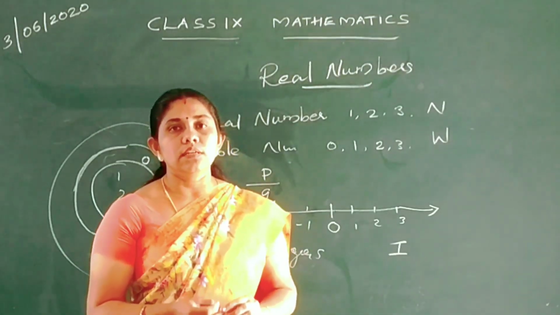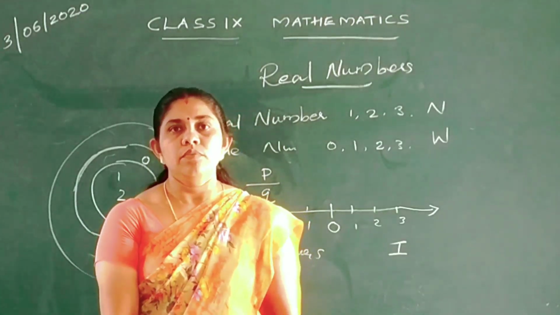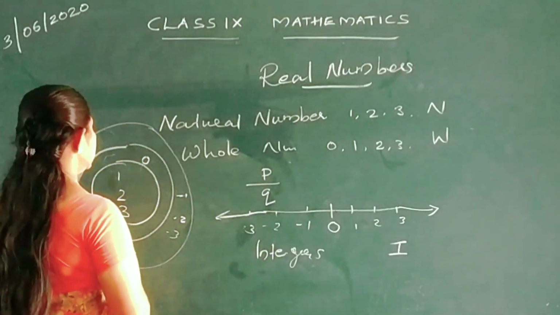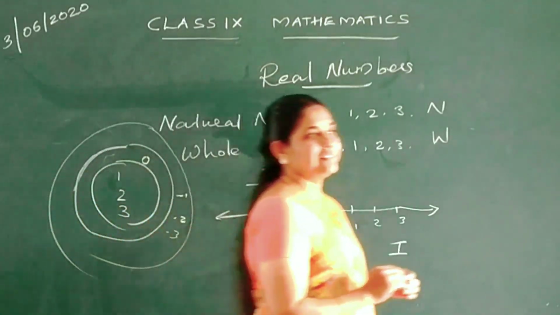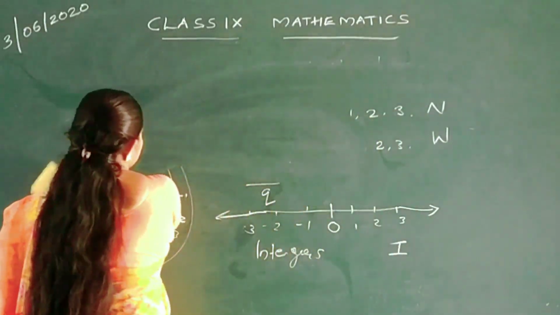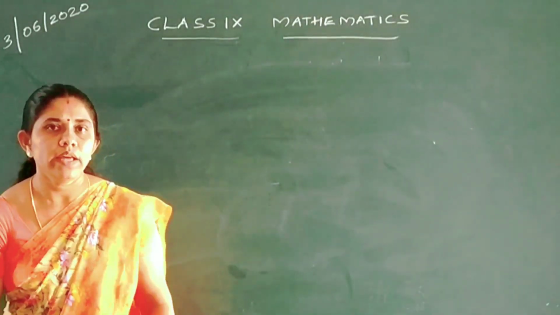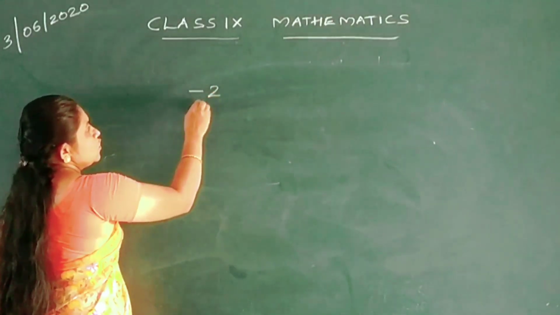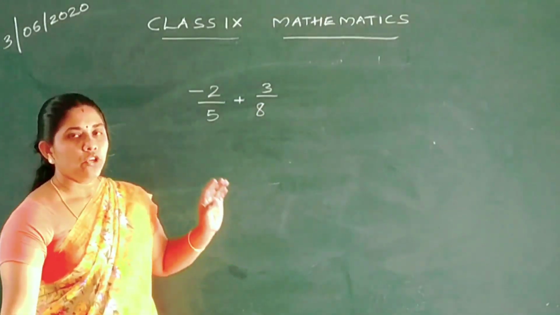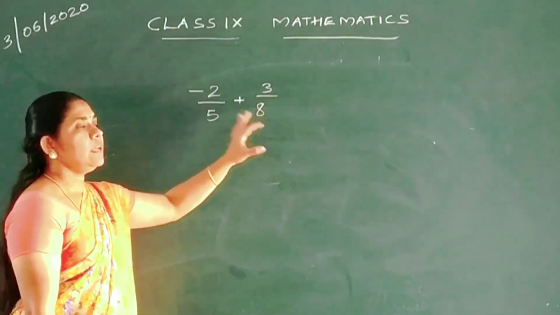Now we are going to learn how to add two rational numbers. Now how can we add two rational numbers? I will show you. See, addition of two rational numbers: minus 2 by 5 plus 3 by 8. Now I am going to add two rational numbers, minus 2 by 5 and 3 by 8.